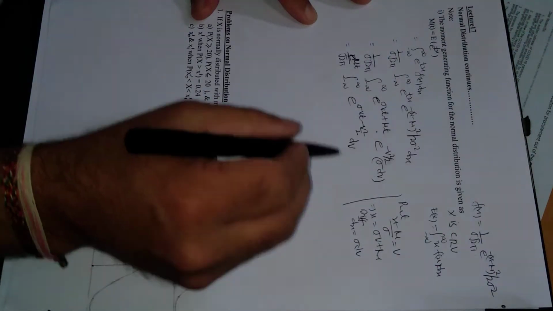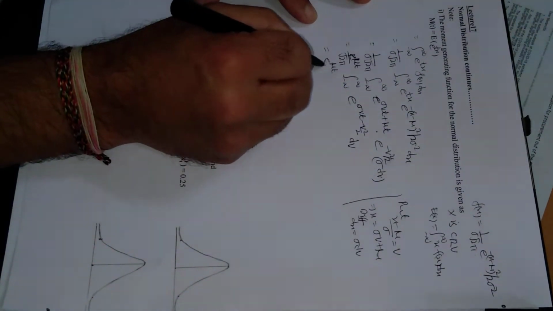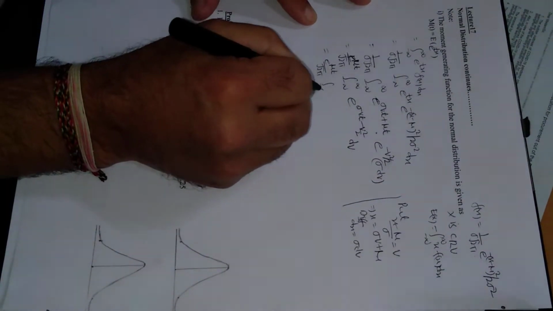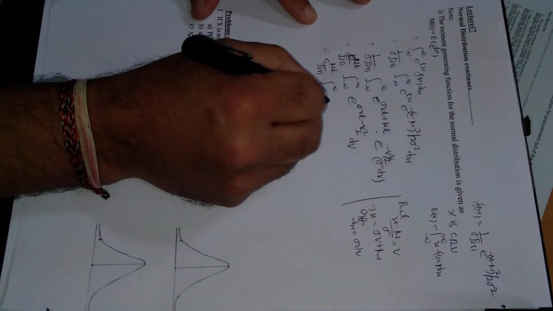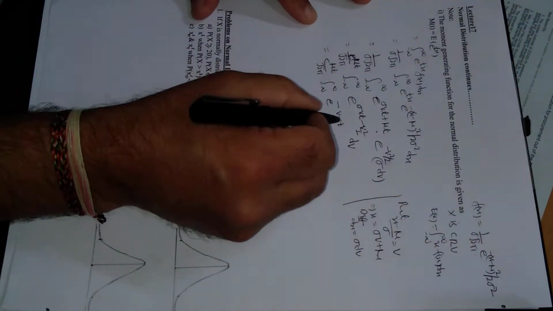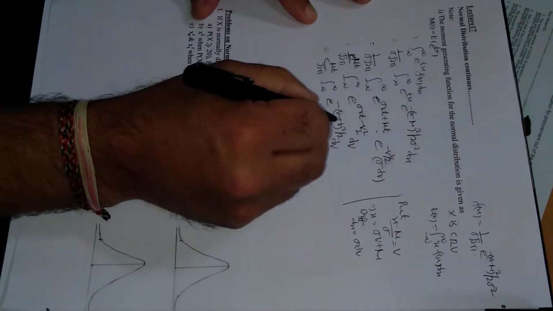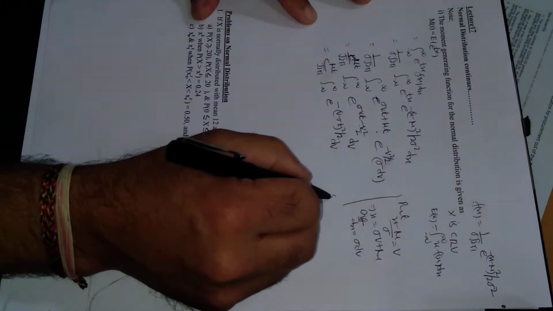Now this further can be written as e raised to power mu t upon square root of 2 pi, integral from minus infinity to infinity of e raised to power minus v minus sigma t whole square divided by 2, with respect to dv. How is this written like this? You can see here.